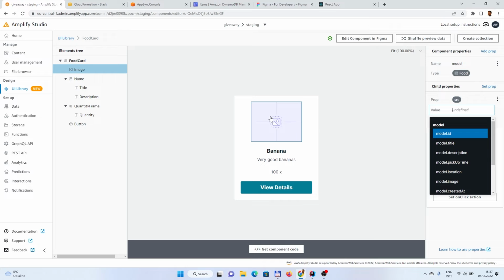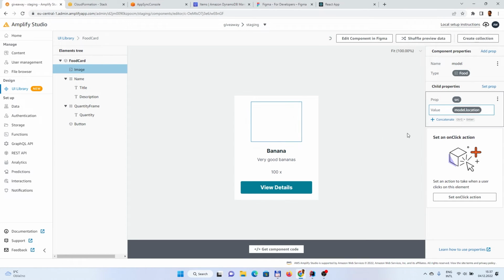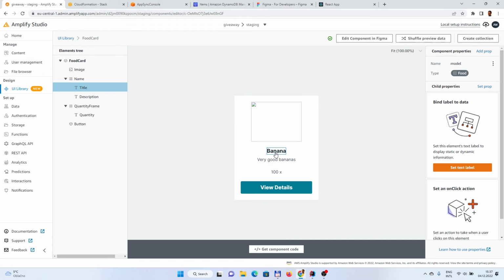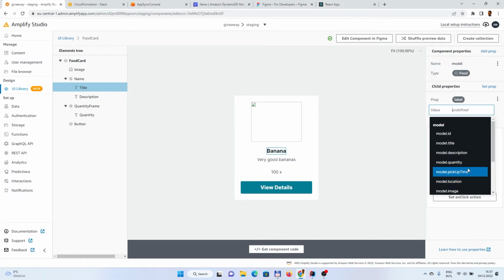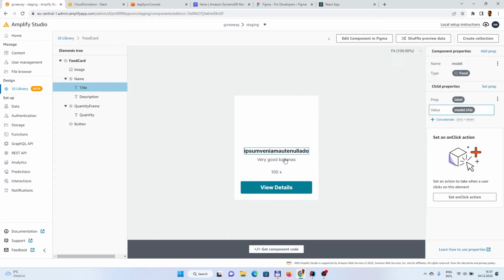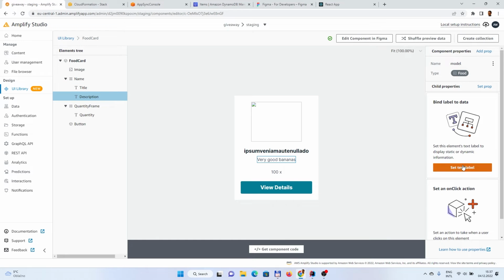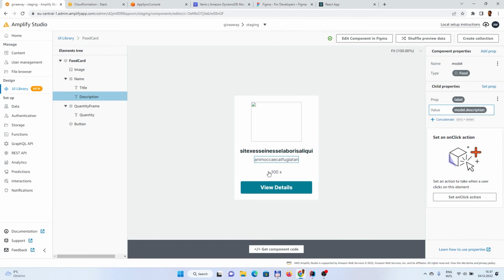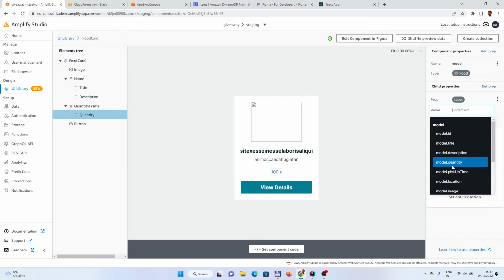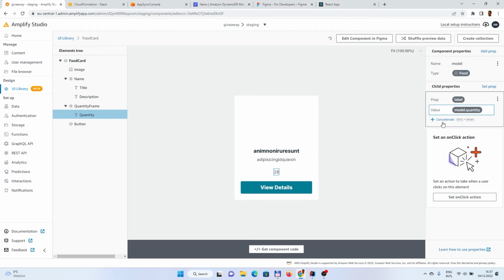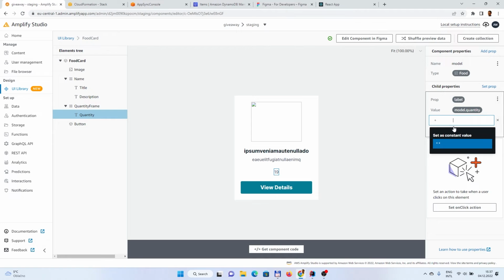So for example, for the image, obviously it would be some kind of a image, model image. Then from banana, which is I think the title, then we can set that this is associated to title. Then for the description, we can put description. For the quantity, we could put quantity, and nice feature is we can concatenate with some string. And for view details, we could add a link to the details. But this we can also do from the code.